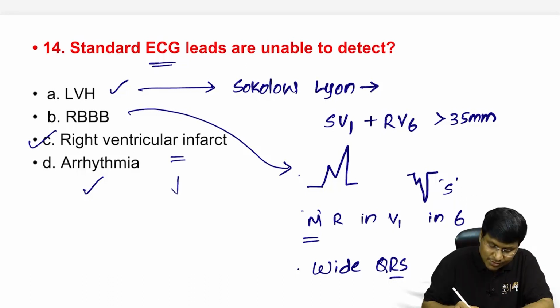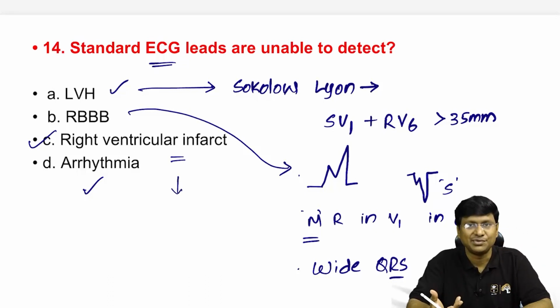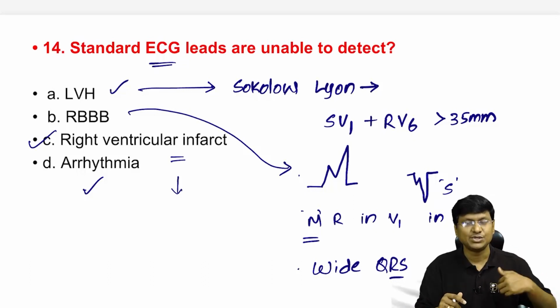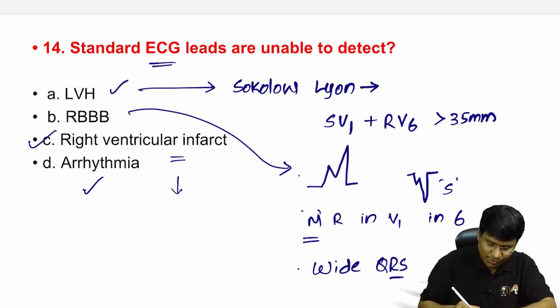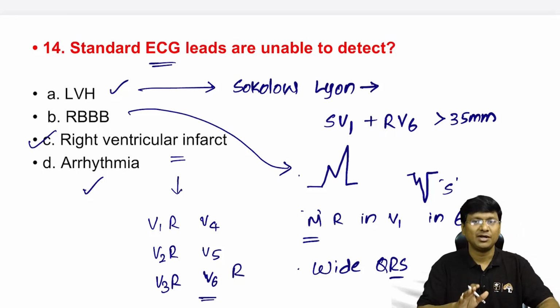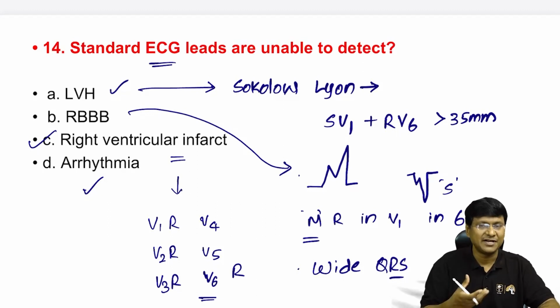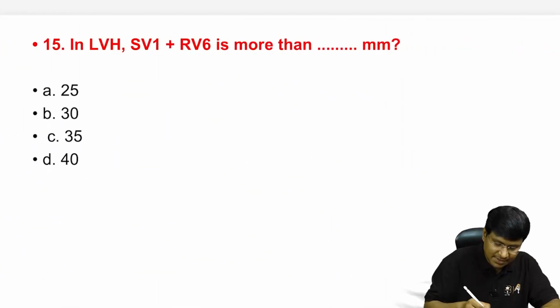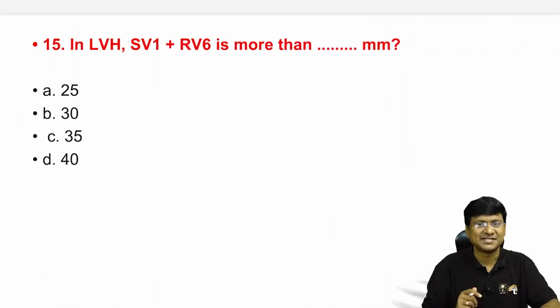Now, in order to diagnose the right ventricular infarct, what do you need to do? Instead of placing the leads on the left side, you have to place them on the right side. So you have V1R, then V2R, then V3R, followed by V4R, V5R, and then V6R. So you need to place the leads on the right side in case of right ventricular infarct to pick up the right ventricular infarction. Next question. In LVH, yes, this is what I was discussing in the previous question.